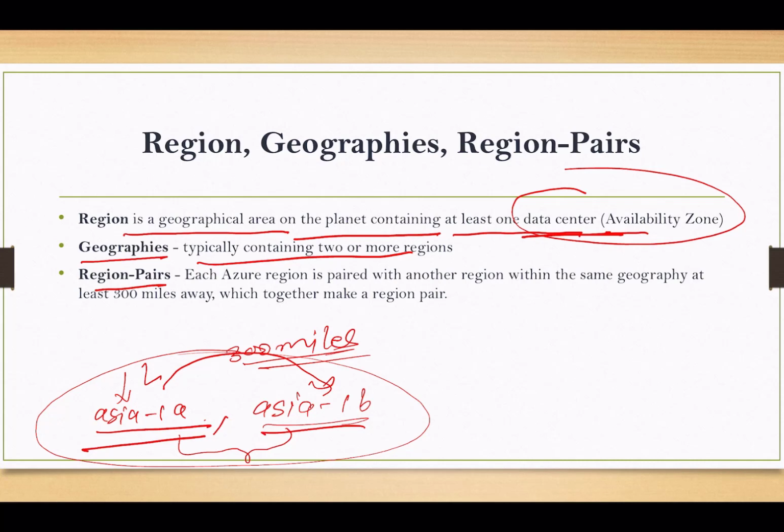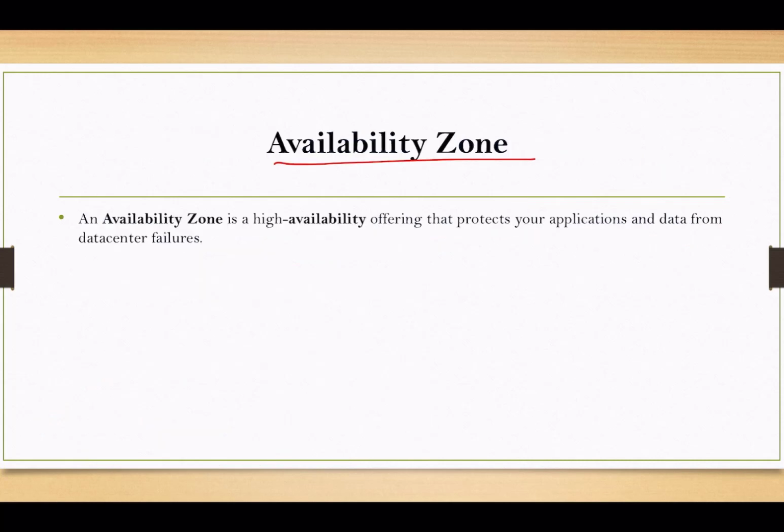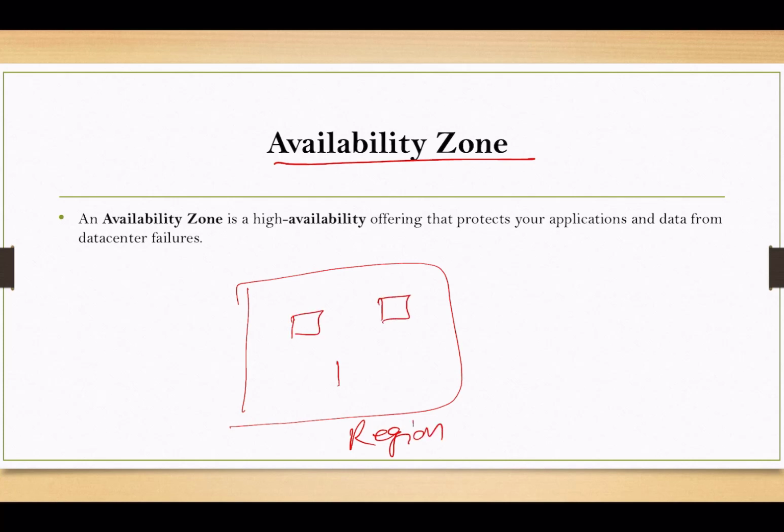Let's talk about the next concept, that is availability zone. As we already discussed, one particular region can have multiple availability zones. So how do availability zones help us? They help us in providing high availability, which protects our application and data if any data center fails.